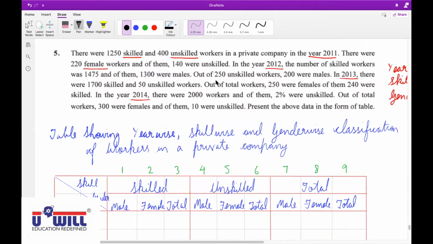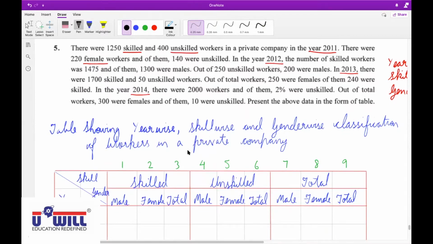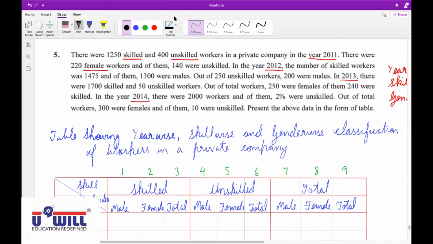So, Archie. Yes, sir. Where will we write this 1250 and 400? 1250 skilled workers and 400 unskilled workers in the year 2011. 9A. No, that's wrong. Oh, sorry.